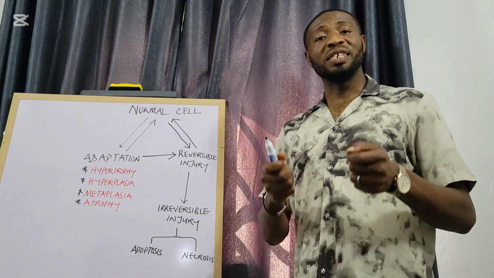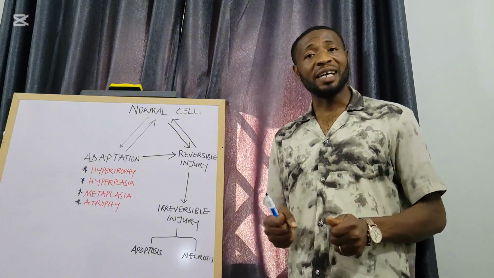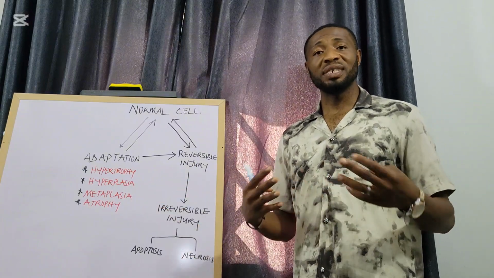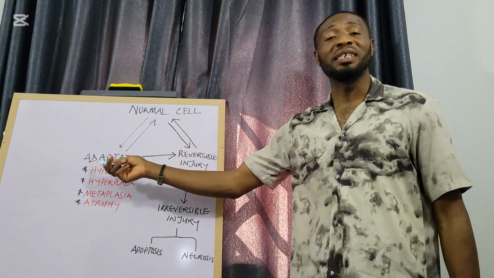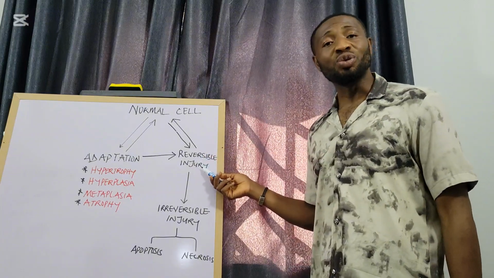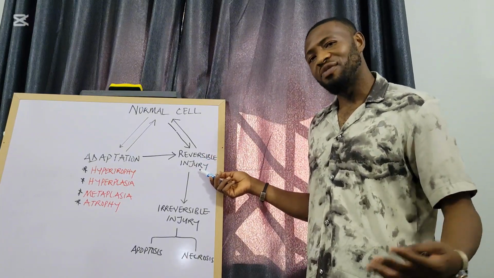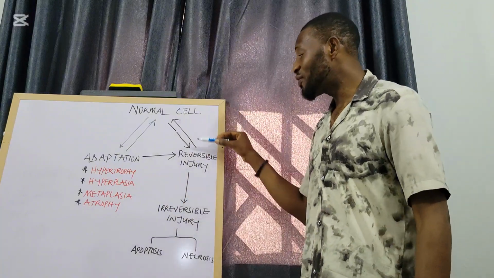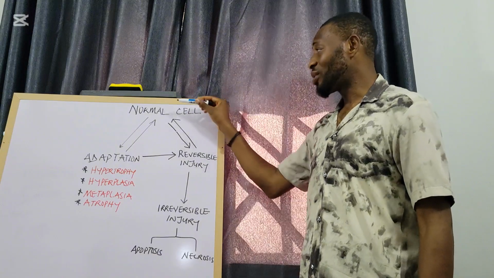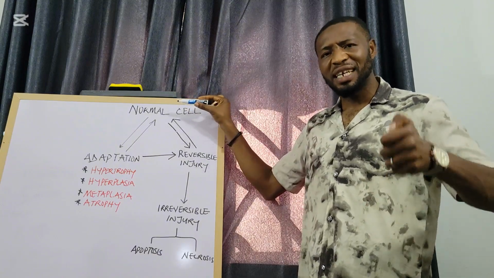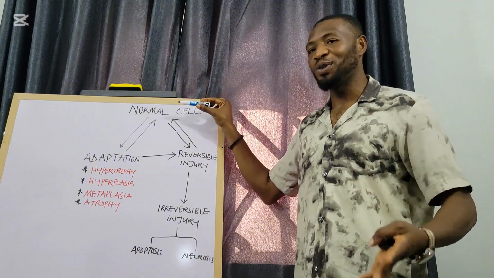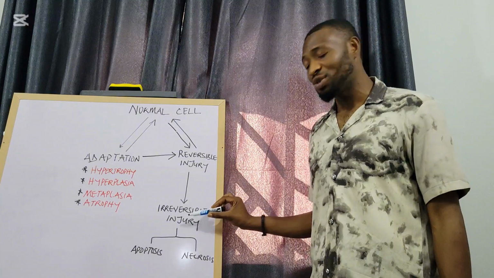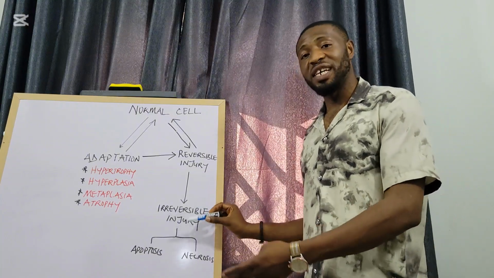Sometimes the intensity of the stimulus may be so marked, or the duration of exposure to the stimulus may be so significant, that the cell may not have the time to adapt, and it will go directly to reversible injury. And if that stimulus is removed, of course, the cell will come back to its normal state. Sometimes the cell may not even necessarily be reversibly injured. Depending on the intensity of the stimulus, and also on the duration of exposure to the stimulus, the cell can move directly from being a normal cell to irreversible injury, from which the cell will die.